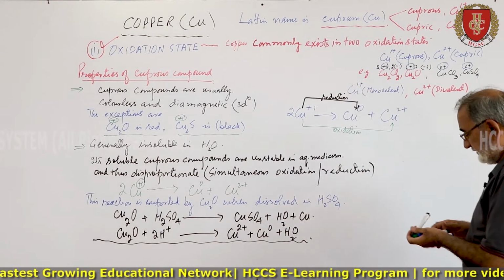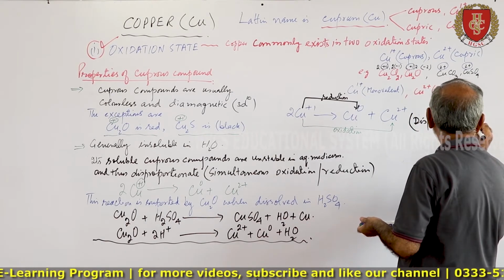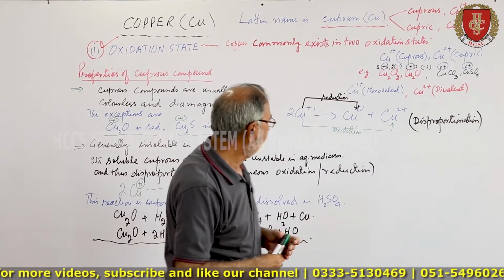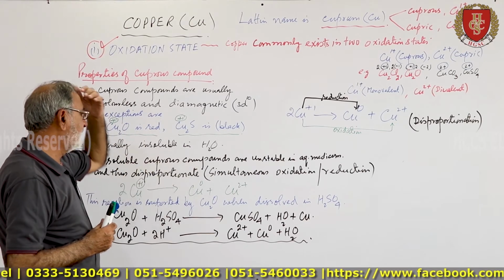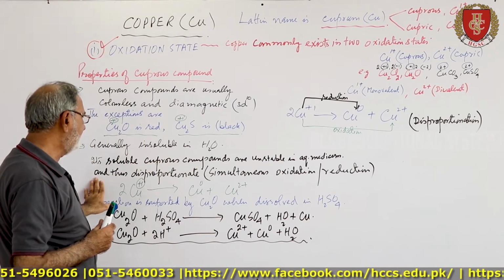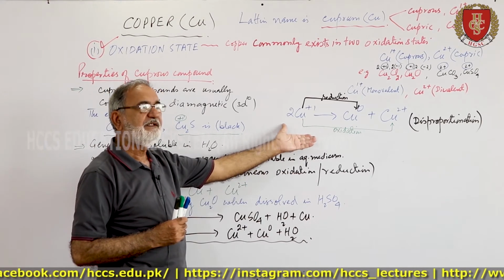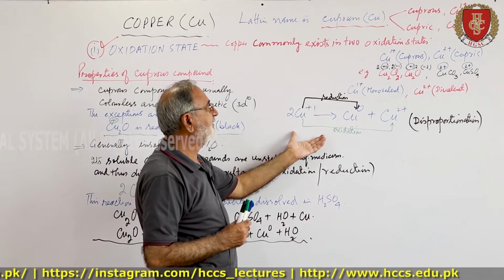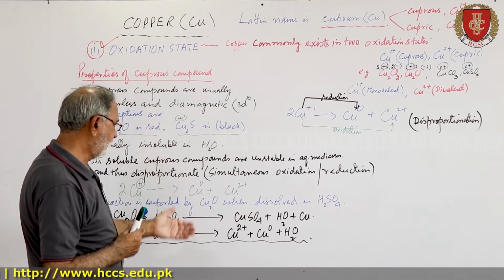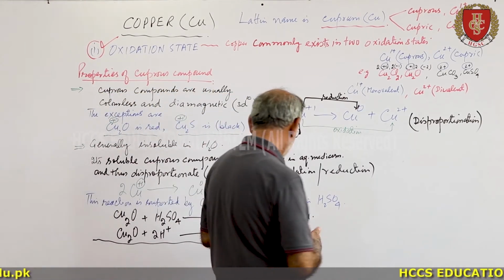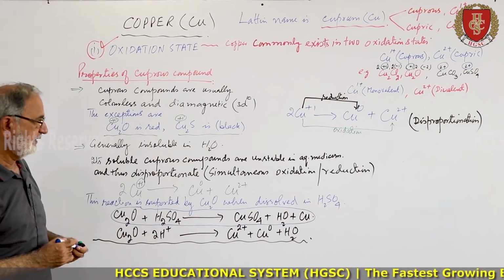So this is called disproportionation. That is how the soluble cuprous compounds become unstable in aqueous media and thus disproportionate, that is simultaneous oxidation and reduction, as it is clear from this reaction, which is supported when dissolved in water. So we can describe simply this one reaction, how this is happening.